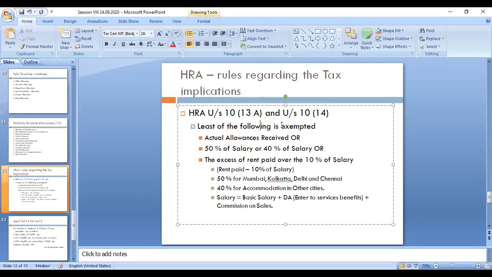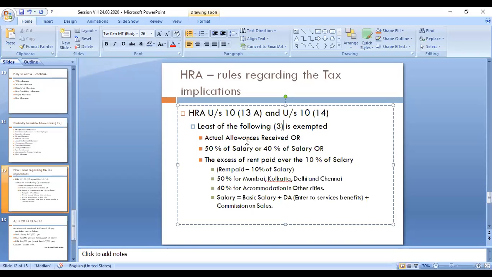Now, in the previous case, the RPF, up to 12% of salary is exempted. In this case, the least of the following three amounts is exempted. We have to compare the three amounts, and whichever amount is the least, only that amount is exempted, and the remaining portion is taxable. Now I will give you the example.